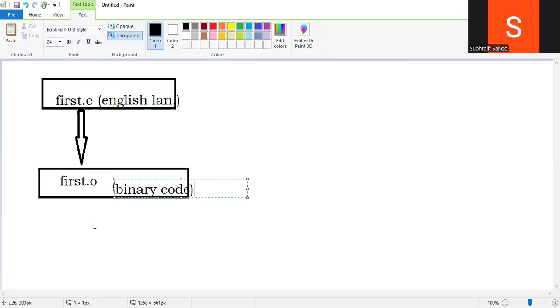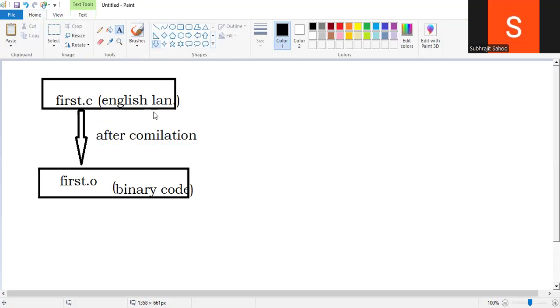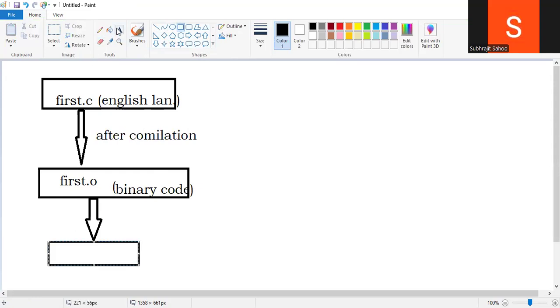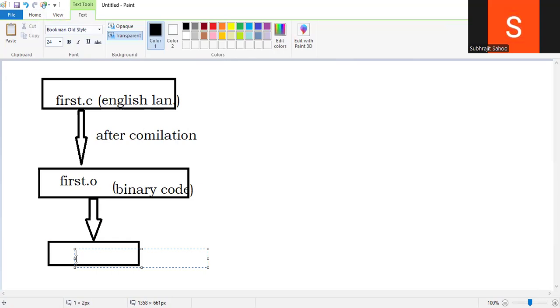Then it will be executed. This is the compilation stage. Directly it will convert to an object file, and then output will come. In between, several steps are there, but this is the minimum step we should understand.